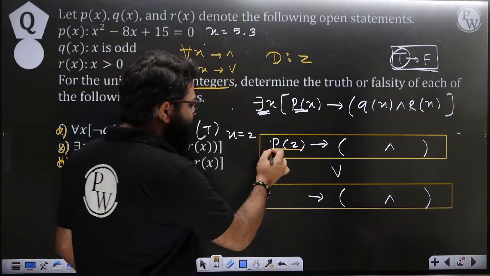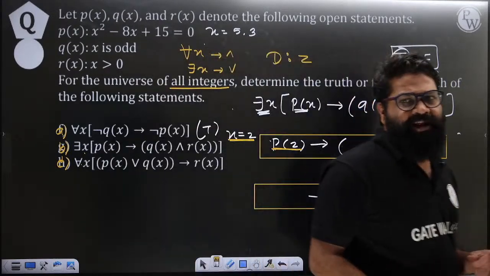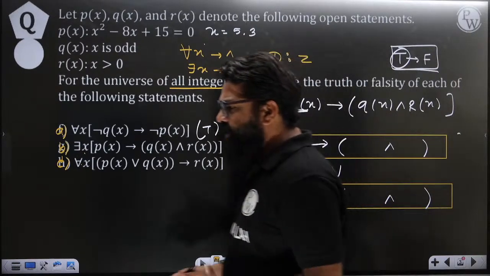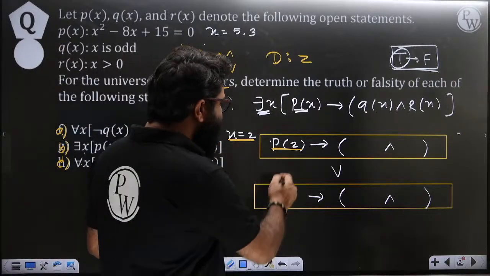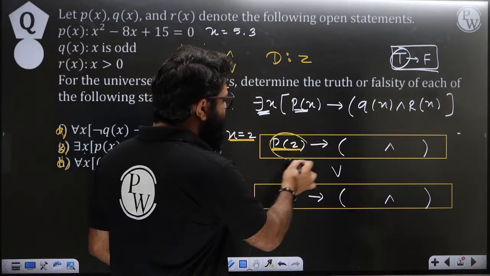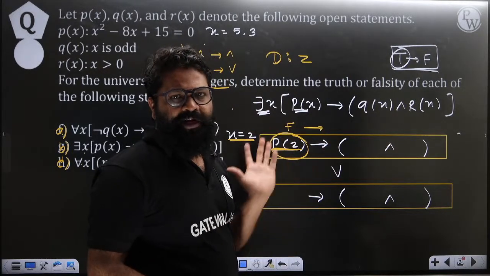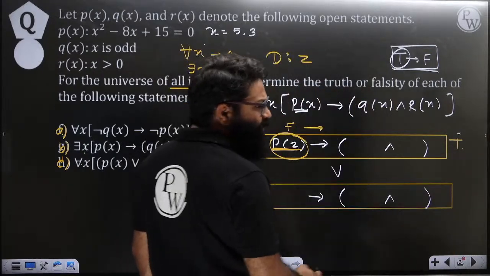Now, if you put x equals 2. So, sir, are you trying to say that x can take any type of value? Yes, x can take any type of value. x can take 2, x can take 3, x can take 4, x can take 5. Now, if you put x equals 2, then this will be P of 2. For P of 2, what does it show? It shows false. Now, false implies anything will become true. So, false implies anything outside of the box, you will have the answer as true.